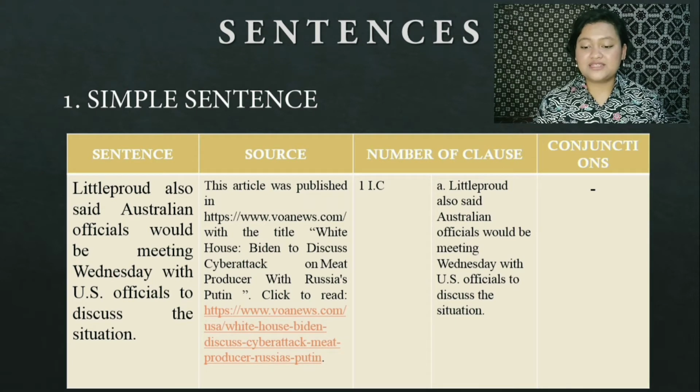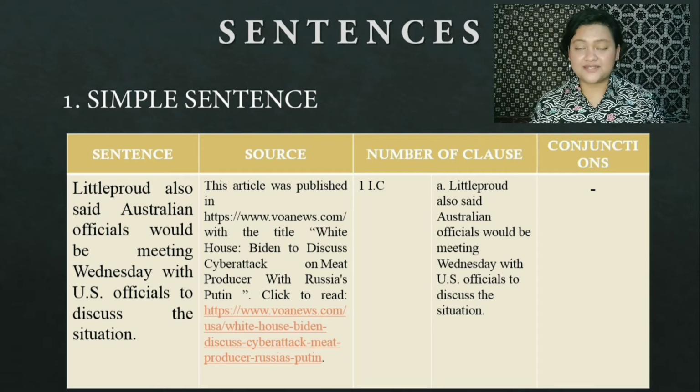This sentence contains one independent clause. There's Littleproud also said Australian officials would be meeting Wednesday with US officials to discuss the situation. And in the sentence, there's no conjunctions.